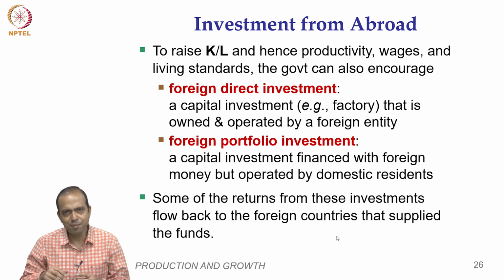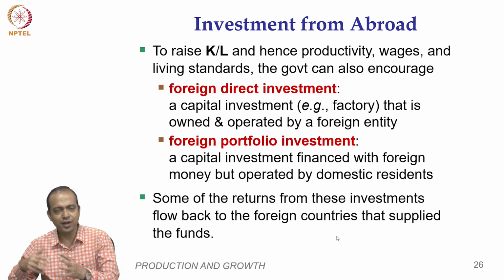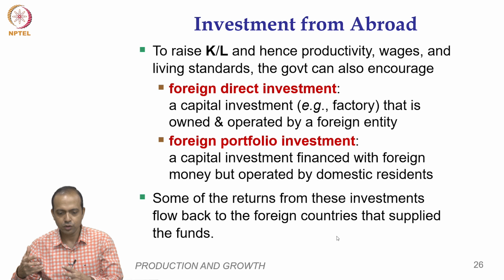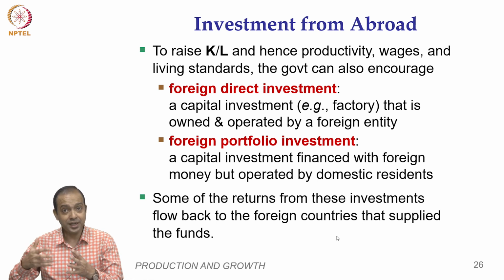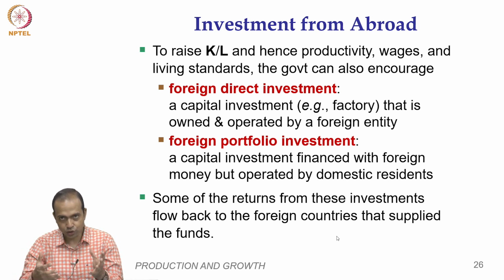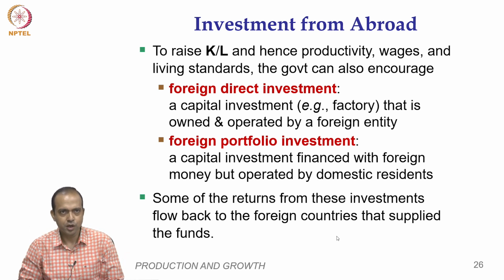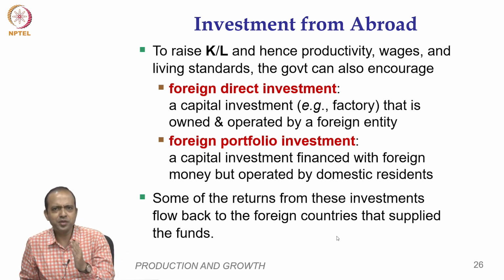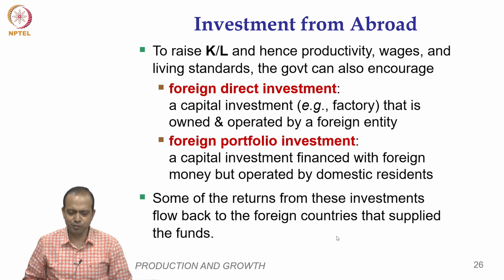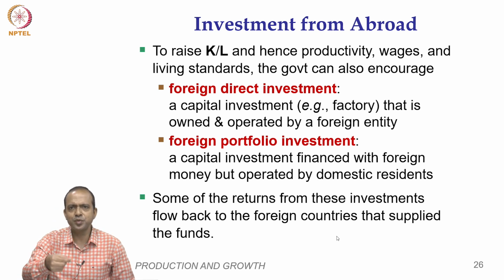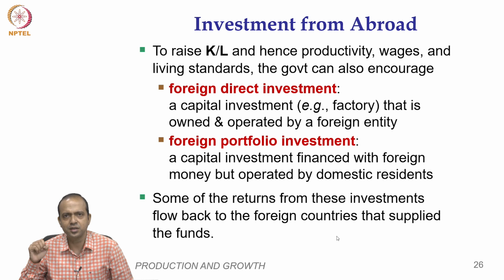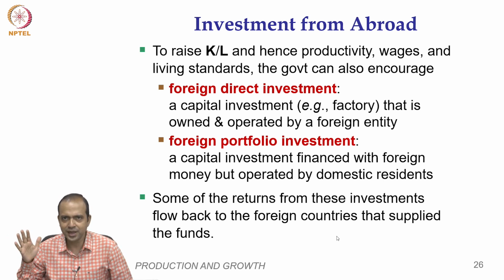Capital investment happens, but instead of setting up their own plant, they basically invest in the stocks of some domestically owned companies. So, this foreign portfolio investment could be volatile in nature, because if it is only investment in stocks of certain companies, then they can anytime withdraw and sell those stocks and take their return back.